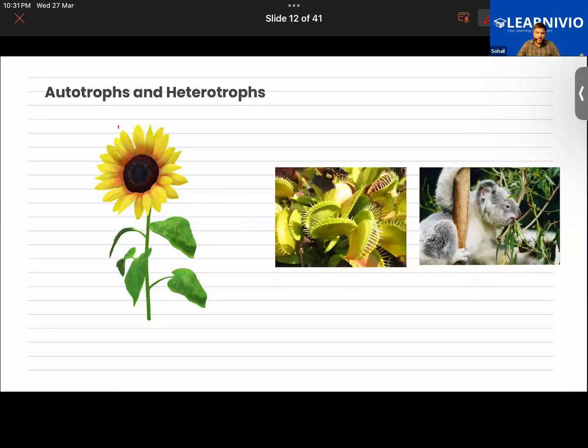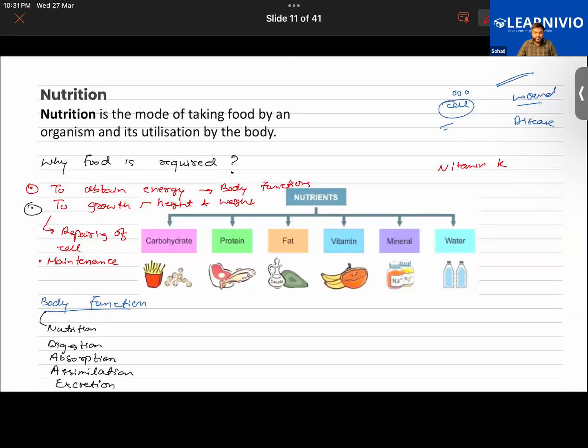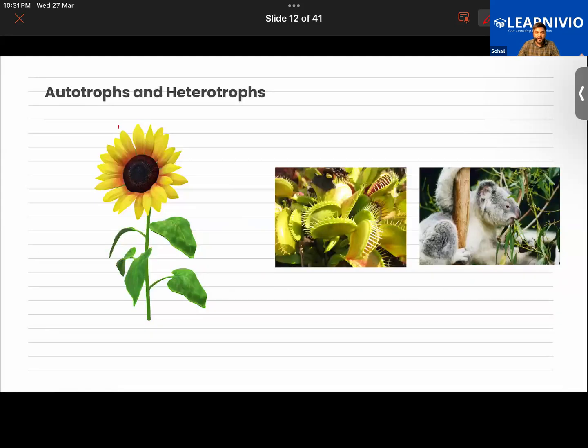So that is the thing about it. So you guys have a background of what basically nutrition is. Both of you define to me, starting from Abu, what do you mean by nutrition? What is nutrition?